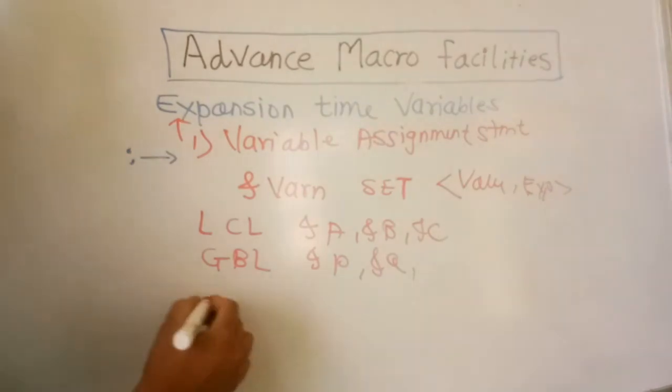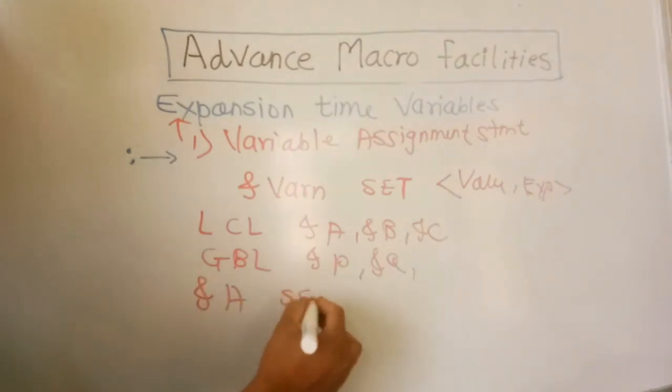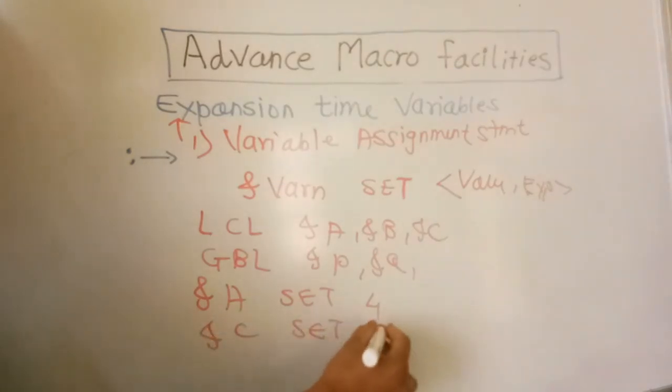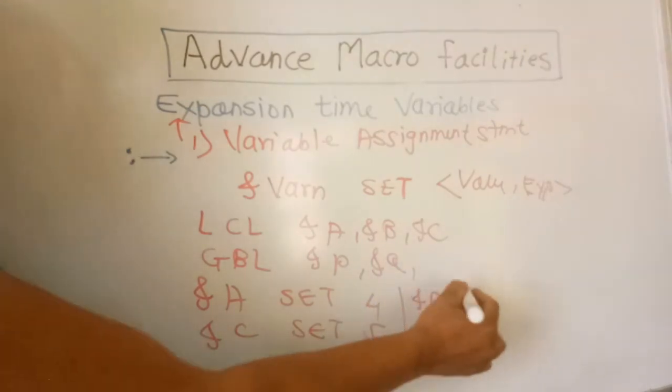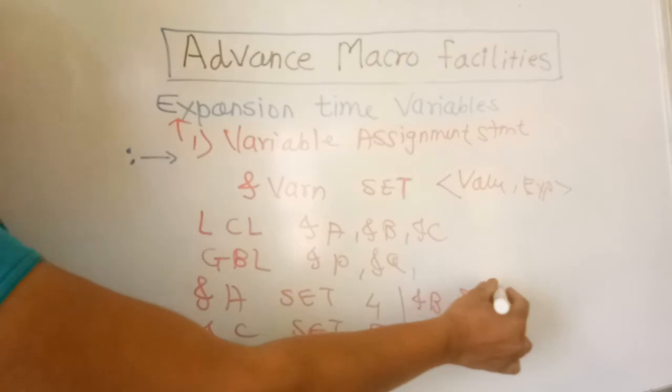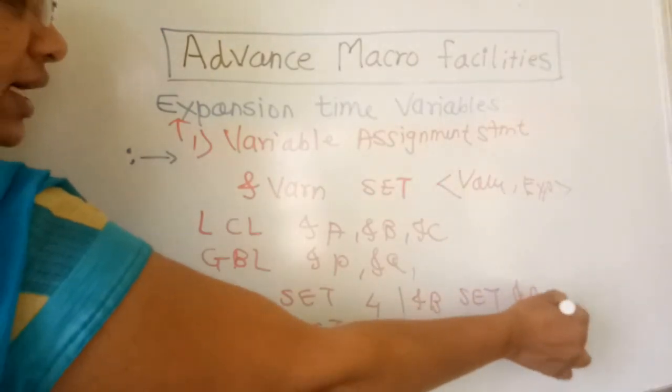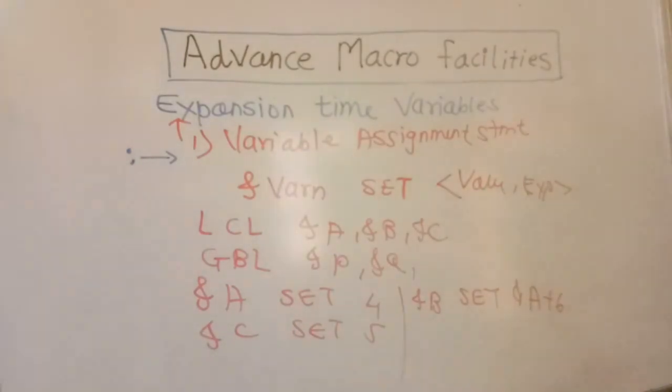Now we will set a to the value 4, then set c to 5, or we can set ampersand b with an expression. How to set the expression? We take the value of a and assign it a plus 6.